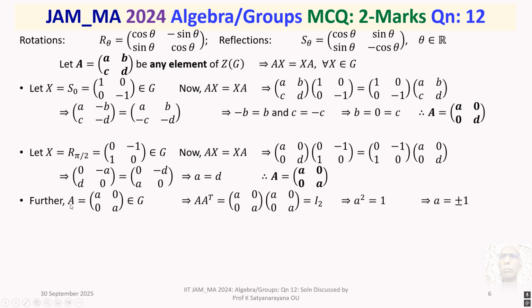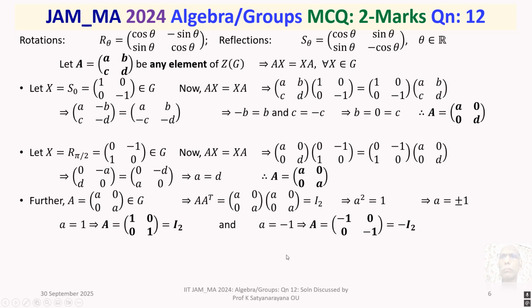But further, this form is an arbitrary element we have taken from Z(G), and that will be basically an element of G. So that means A transpose times A is equal to identity. Then you will get a squared = 1, which will imply a = plus or minus 1. When a = 1, the 2 by 2 matrix A is the identity matrix, and when a = minus 1, A is minus I_2.